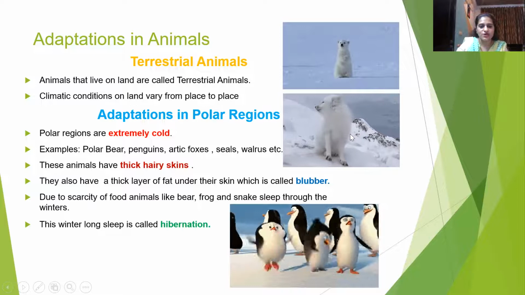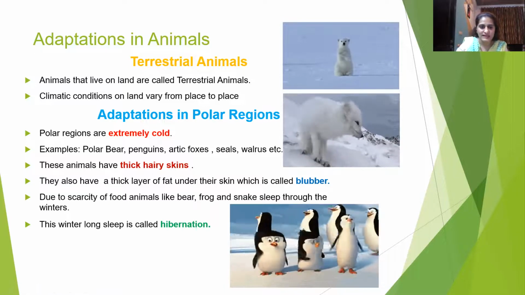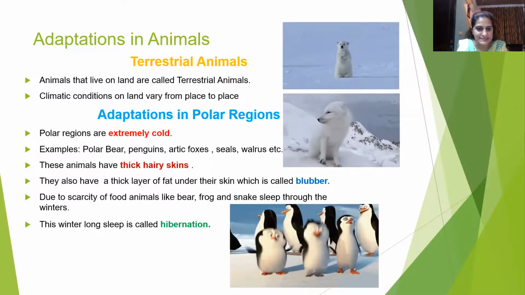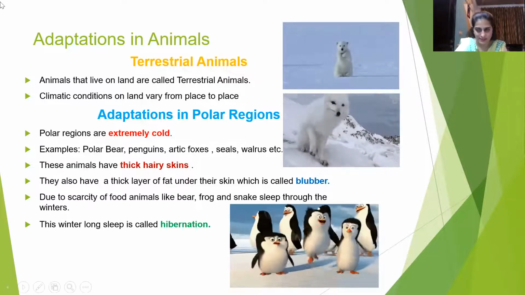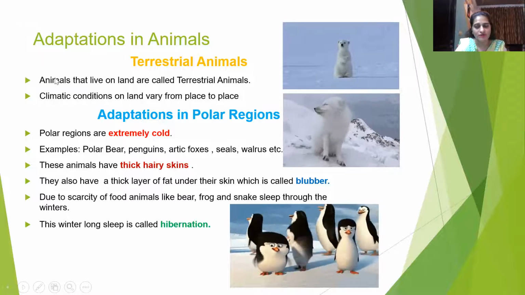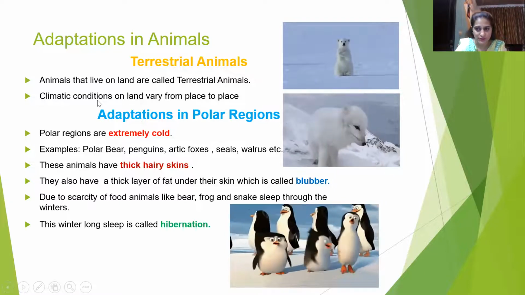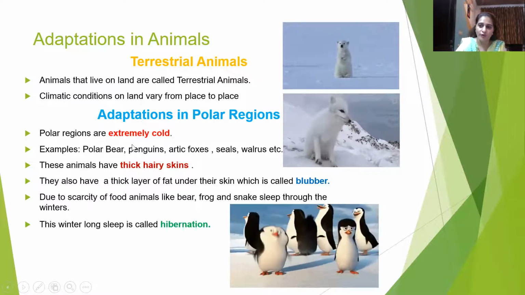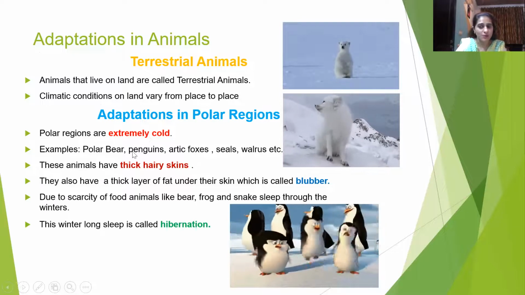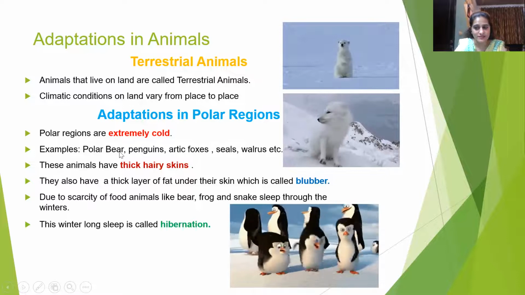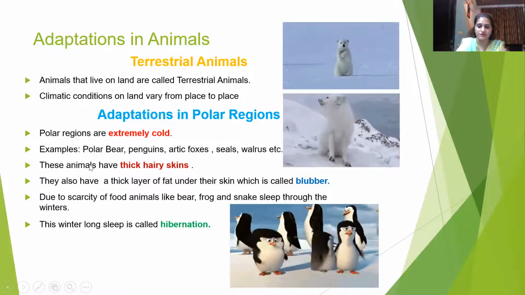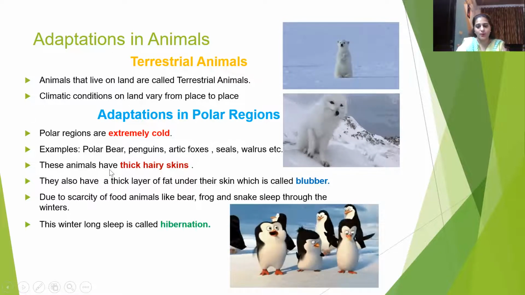Due to the scarcity of food, animals like bear, frog, and snake sleep through the winters. This winter long sleep is called hibernation. Because of the scarcity of food, their physical activity decreases, so that's why they go for sleep. This is known as long winter sleep. And from where do they get energy at this time? They get energy from the fat which is stored in their body.